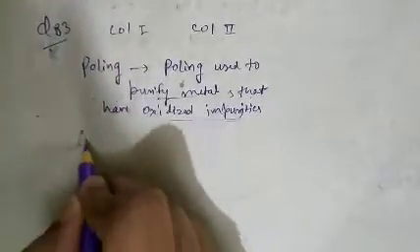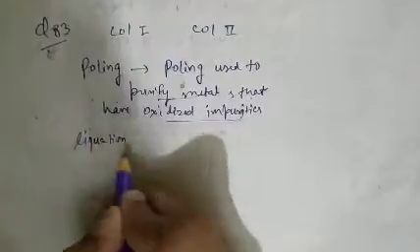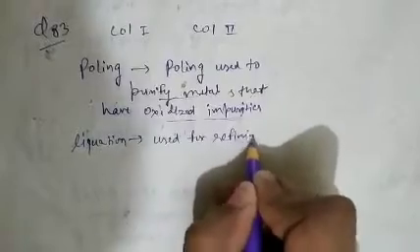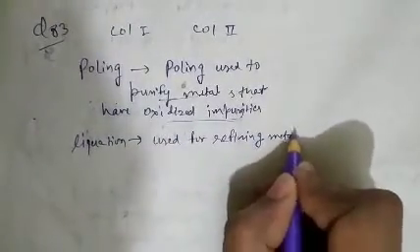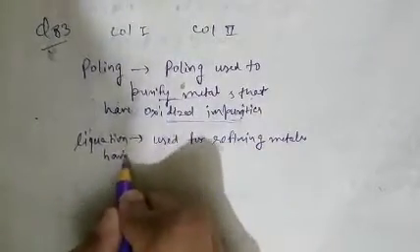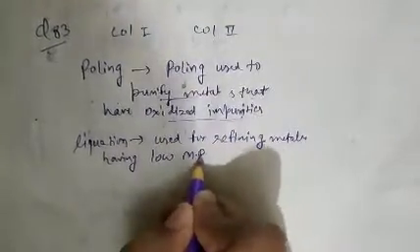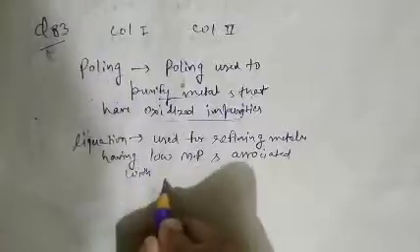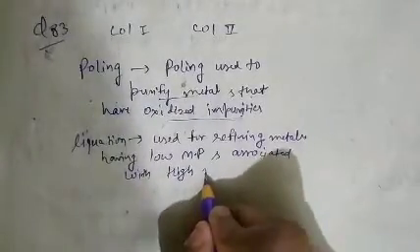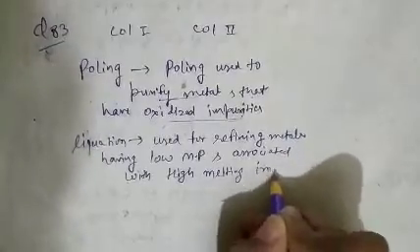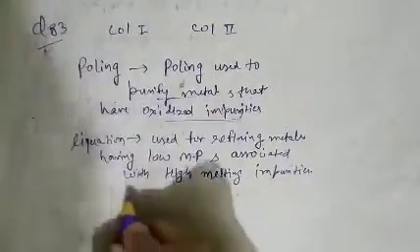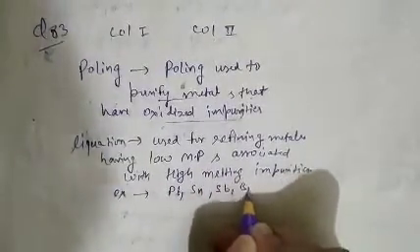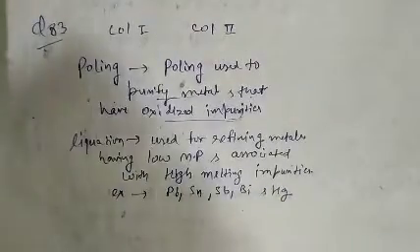Similarly, we will discuss the term liquation. As we know, liquation is used for refining of metals having low melting point and associated with high melting impurities, and the purification of lead, tin, antimony, bismuth and mercury can be done by the liquation method.